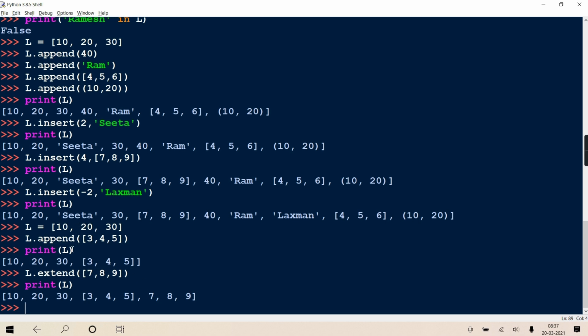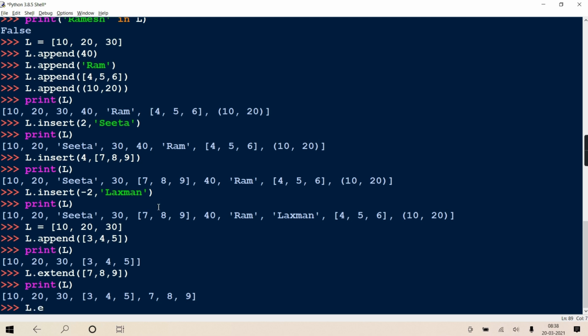The difference between extend and append, especially you'll come to know when you're passing an element which is itself an iterable. To append you can pass any type of element, but to extend you have to pass an iterable.